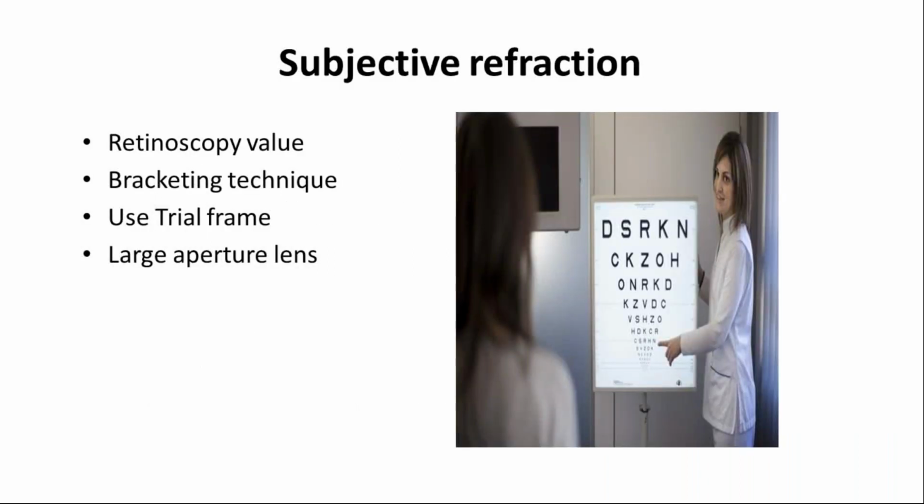Moving towards subjective refraction, always start with the retinoscopy value. No need to do fogging and all, because we know that they have less vision. In normal day-to-day practice, I always recommend fogging and refraction. But in the low vision department, it is better to start with the retinoscopy value, or you can go with the bracketing technique. And always use a trial frame, as I said, rather than going with a phoropter, and it is better to use large aperture lenses.